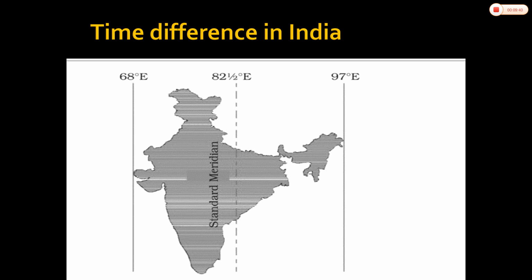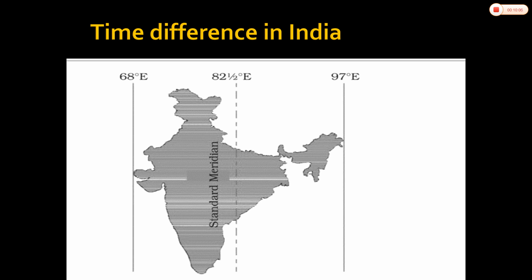In India, the longitude of 82 and a half degrees east, this longitude we have selected, or we are treating, as the standard meridian of our country. Why? Because it passes through the center of our country. In India, the longitude of 82 and a half degrees we have taken as the standard meridian.